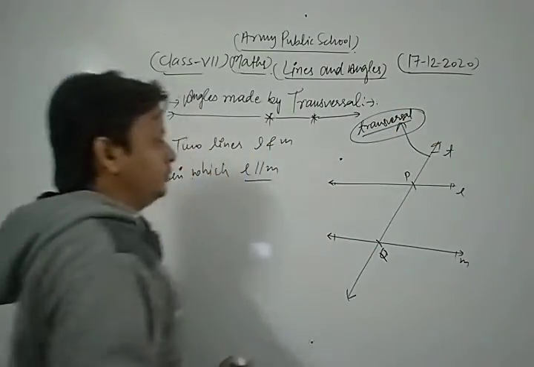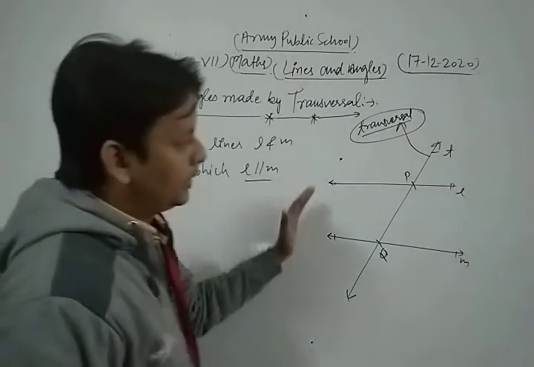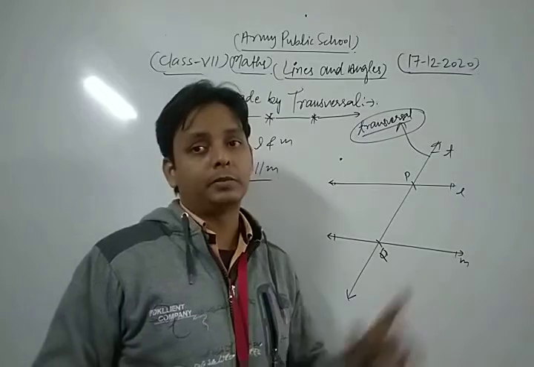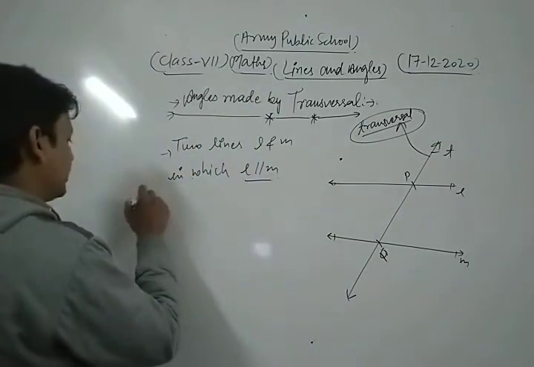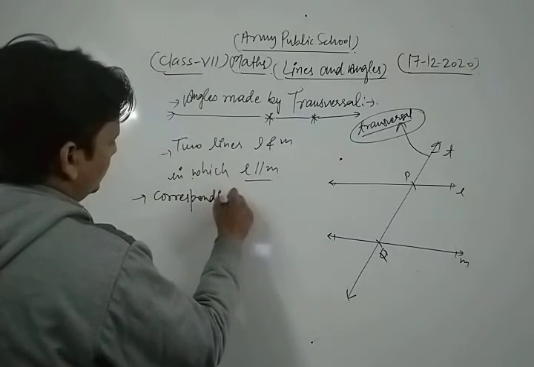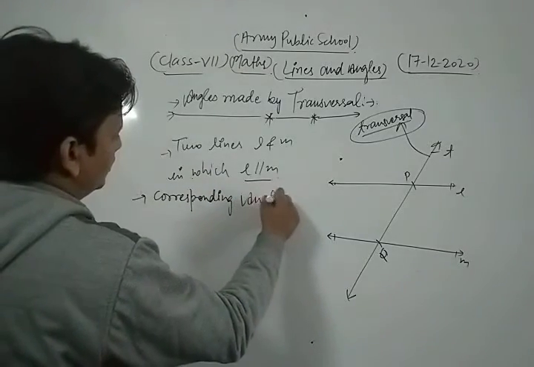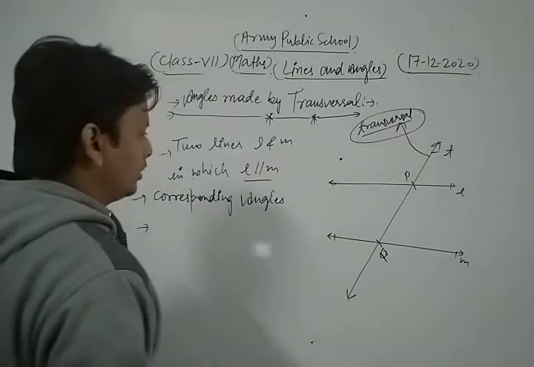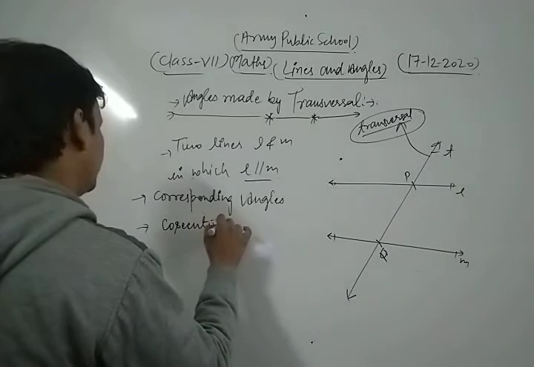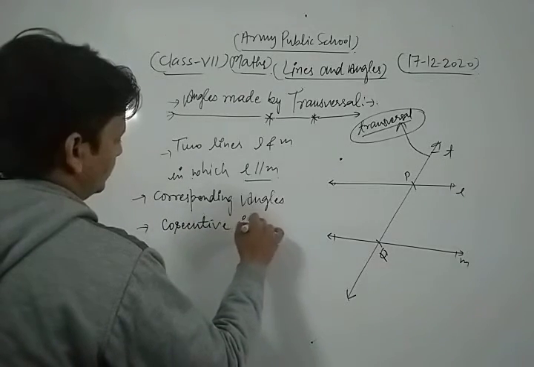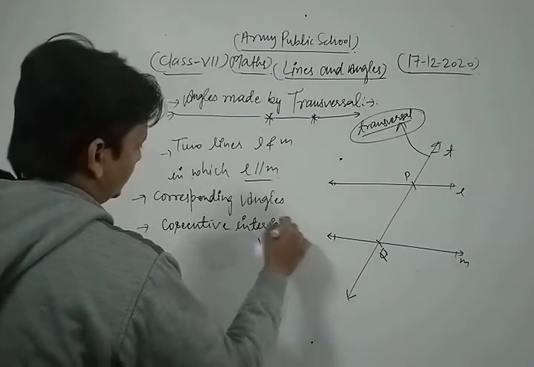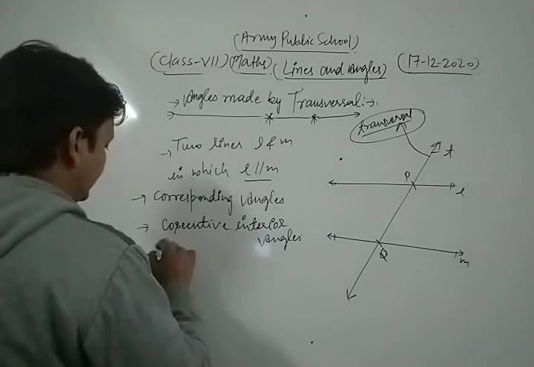Now if these two parallel lines are cut by the transversal T, then there are three important kinds of angles made by them. The first one is corresponding angles. The second one is consecutive interior angles. And the third one is alternate interior angles.